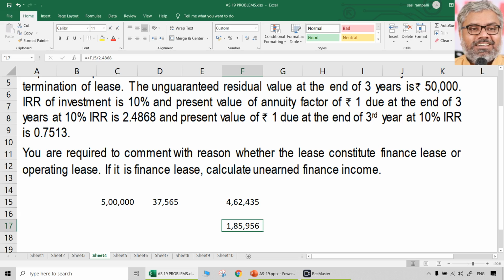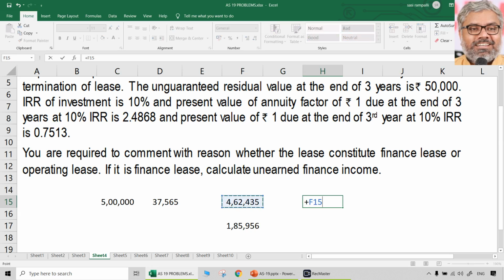Of course, that is required for identifying the unearned finance income later. But prior to that, of course, it is going to be a finance lease only, not an operating lease. Why? Because the lessee is covering substantially the fair value of the asset. How much is covering? 462,435, present value of the lease rentals, divided by original fair value of the asset. He is covering almost 92% or 92.5% of the fair value; the lessee himself is paying. That means what? Substantial amount of the fair value is being paid by the lessee as lease rentals, which means it is a finance lease. More than 90% definitely is a substantial amount. So it is a finance lease, no doubt.